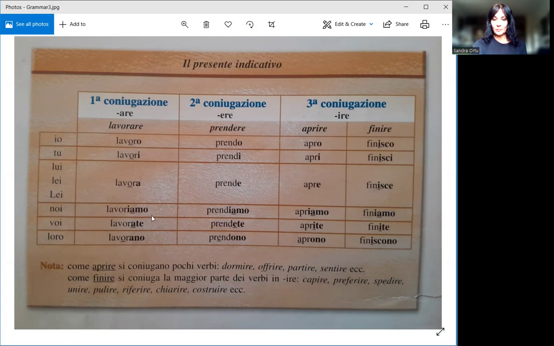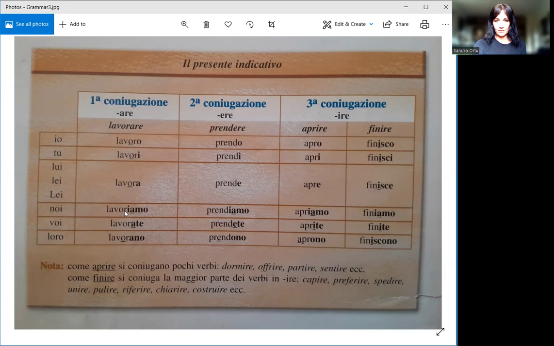So lavoriamo, we work. Prendiamo, we take. Apriamo, we open. So these three, io, tu, noi, have the same conjugation. So basically you're only learning one letter for this one, one letter for this, and then this combination of letters for noi, which is we.